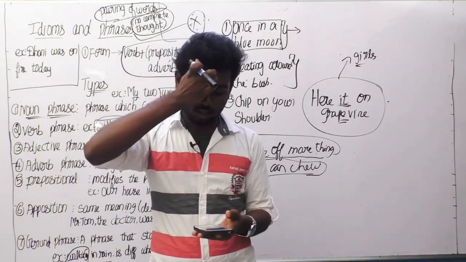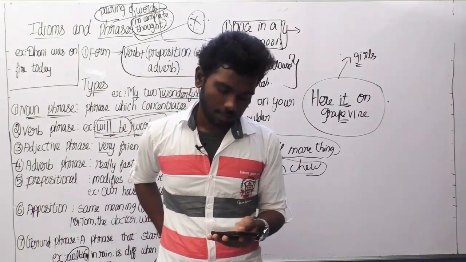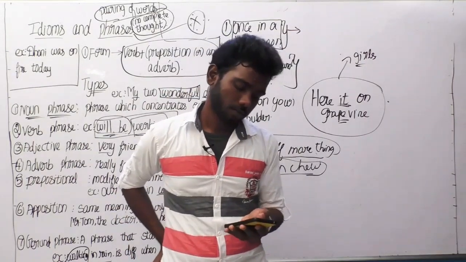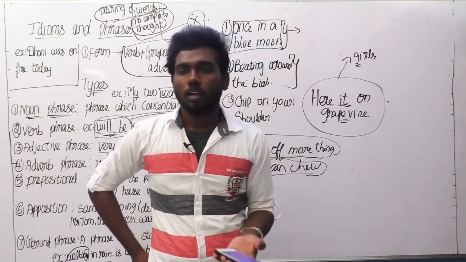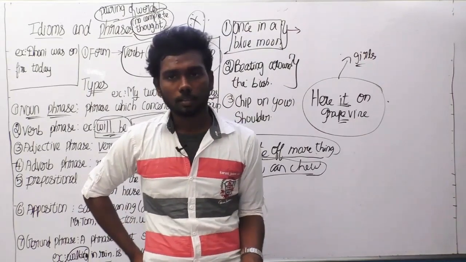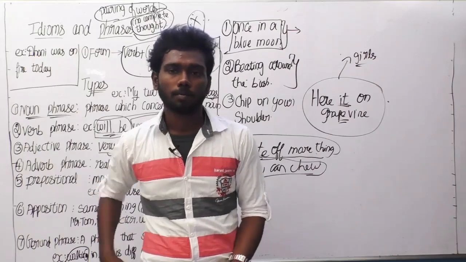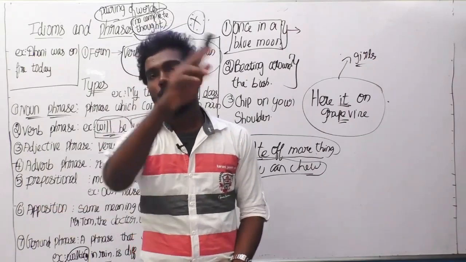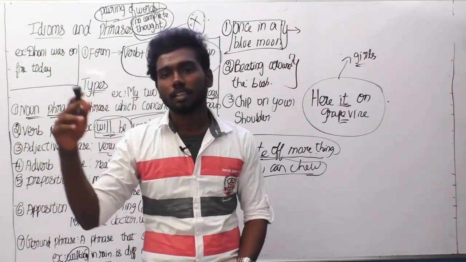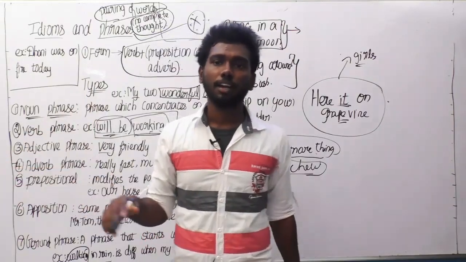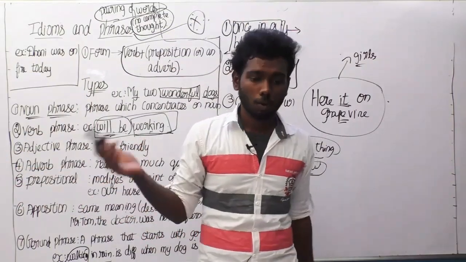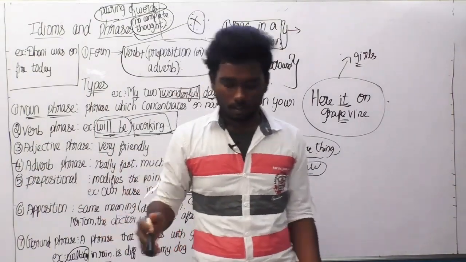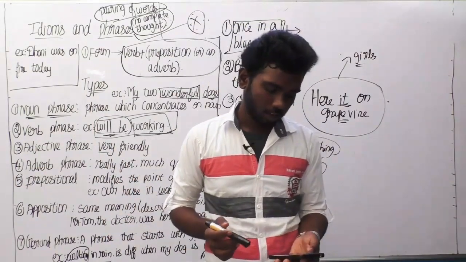So let us go to another example. "Last straw." Last straw means a final problem in a series of problems. You would have a set of 10 problems. When the 10th problem is coming, that is the final straw for you, because there are no more problems for you after that. So the next idiom.